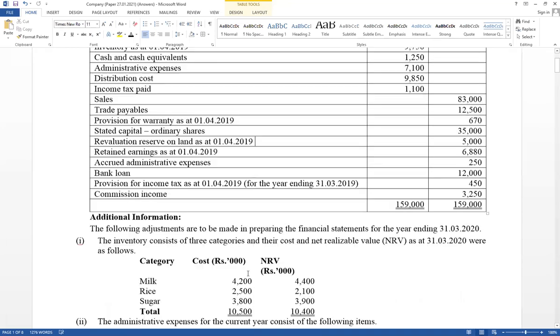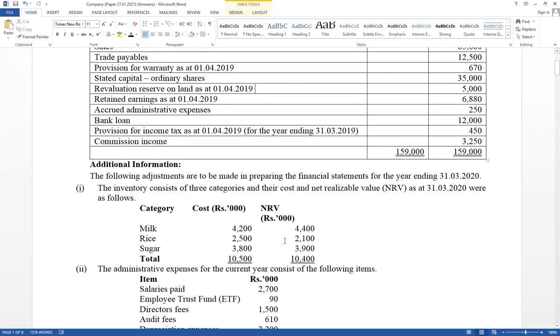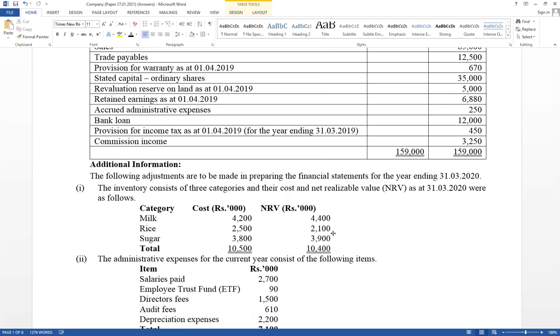Right? See the additional information. The first one is relevant for inventory. You have to apply LKAS 2. The inventory item is given separately, therefore I will discuss that adjustment separately. The first one is relevant for LKAS 2, and you also have to apply the matching concept as well as the prudence concept. That is the first one. And the second adjustment is very important.